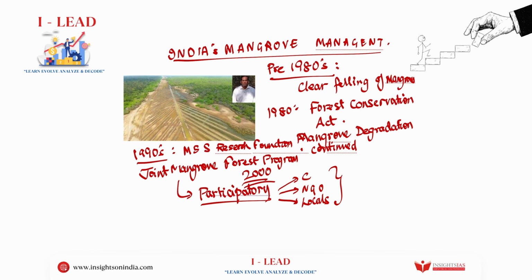One more thing which eventually was integrated was something called the fishbone method. This is again very important. In this fishbone method, you can see the picture given over here. The fishbone method is a hydroecological technique to restore degraded mangroves by mimicking the natural tidal flow.